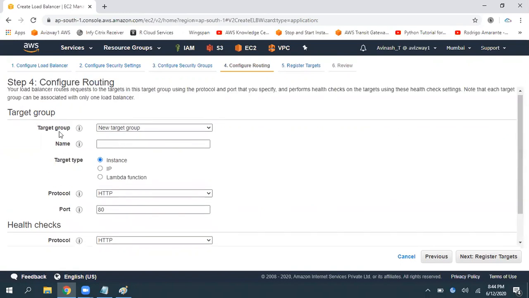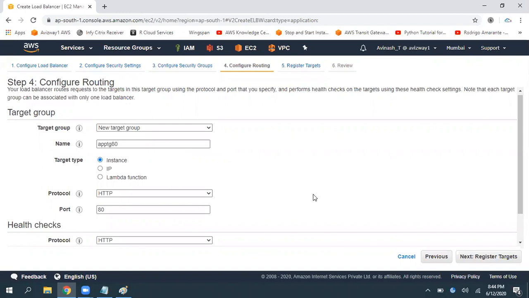So here, what is the target group you want? If you already have a target group, it will ask us to choose an existing target group option, but we do not have one. So now I'm going to call this app TG80. Why? Because I'm going to deliver port number 80 traffic to this target group. So for easy understanding purpose, I'm giving that.